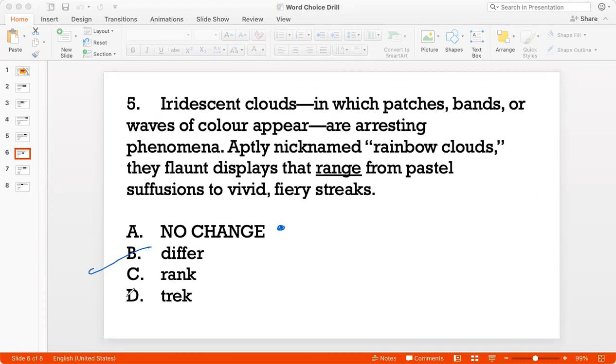Okay, I'm not putting these pastel suffusions and fiery streaks in a hierarchy. I'm not ranking them or ordering them. I'm just describing the kind of colors that you can see in an iridescent cloud. So C doesn't make sense. And the word trek is completely irrelevant here because a trek is like a hike or a walk that you take for athletic purposes. So that doesn't make sense. So the best answer in the context of this question is option A, range.